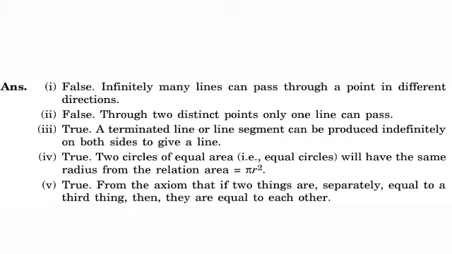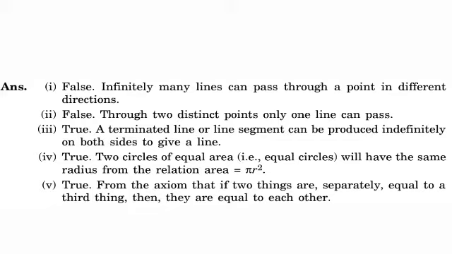Third question, a terminated line can be produced infinitely on both sides. The answer is true. A terminated line or line segment can be produced infinitely on both sides to give a line. Fourth question is, if two circles are equal, then their radii are equal. Yes, it is true. Two circles of equal area, that is equal circles, will have the same radius from the relation area equals pi r squared.